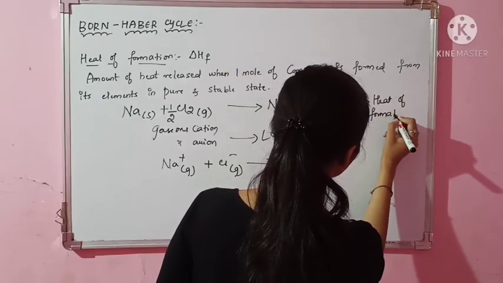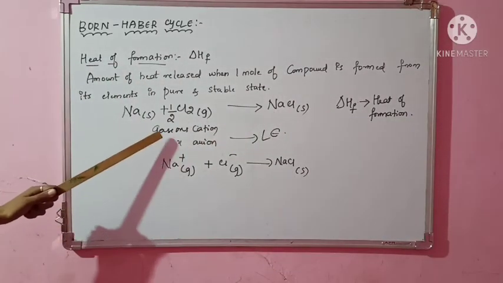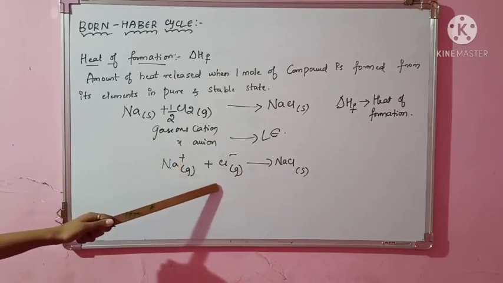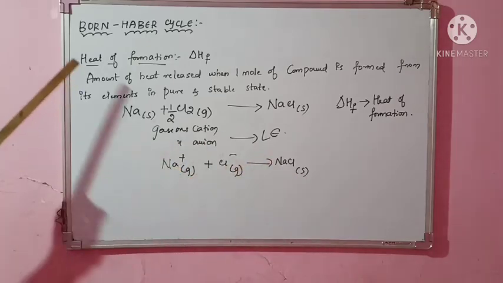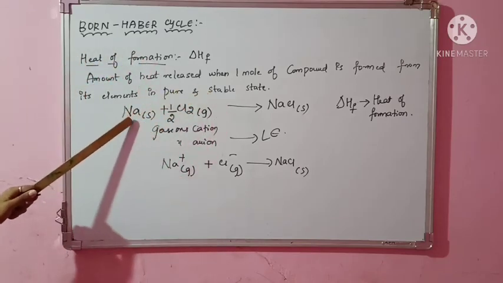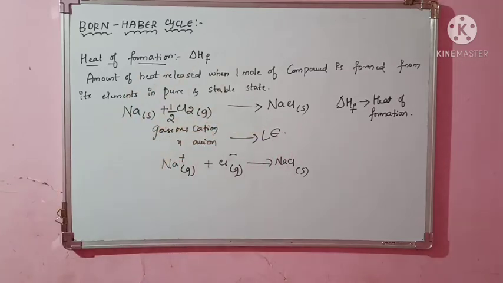I think you are clear with the difference between lattice energy and heat of formation. Lattice energy means you take gaseous cation and gaseous anion and get a stable compound. But heat of formation means you take pure and stable elements to form the ionic compound. Clear?